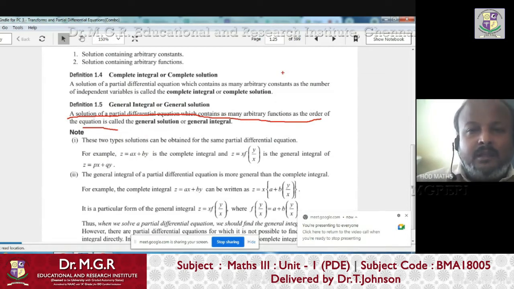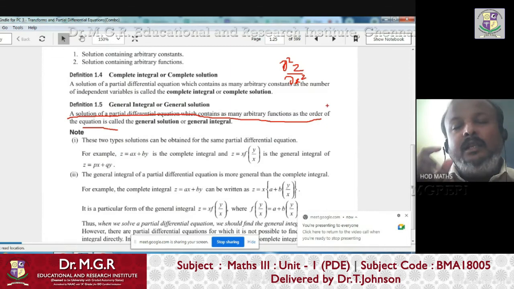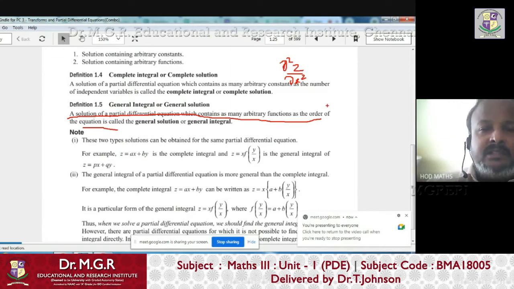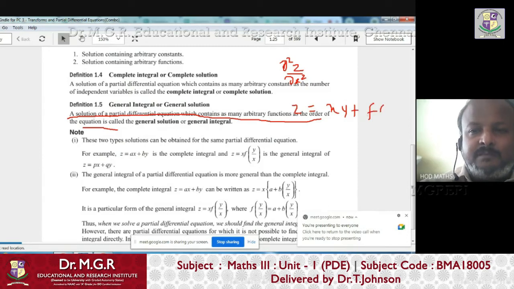Suppose your original PDE is of order 2, like ∂²z/∂x² plus ∂²z/∂y², right? Then in the final solution, you should get a solution of the form z equals xy plus a function of x plus y plus some other function of x into y.